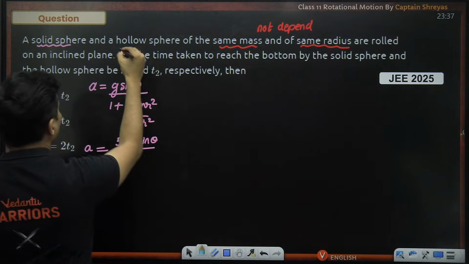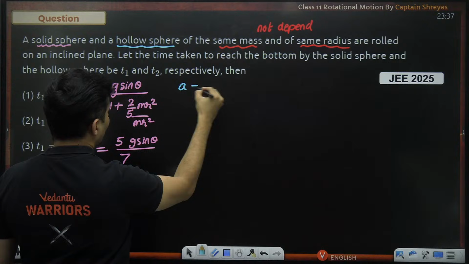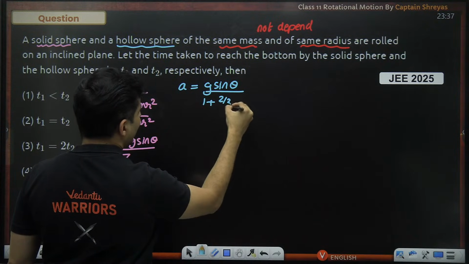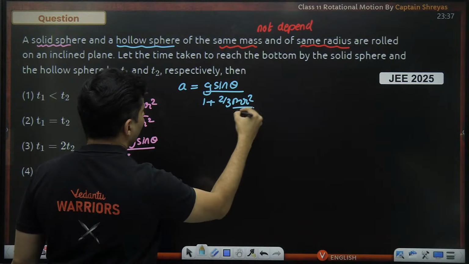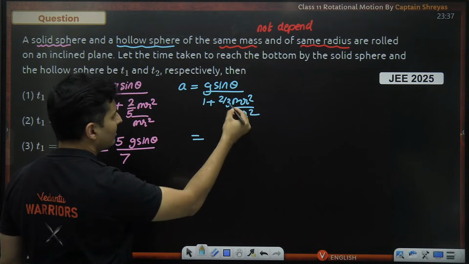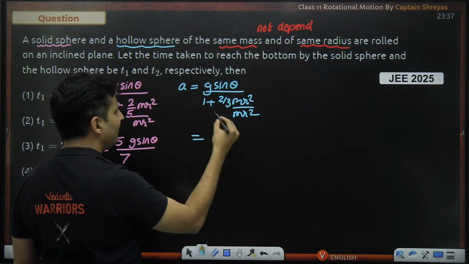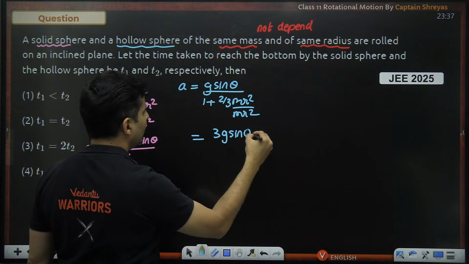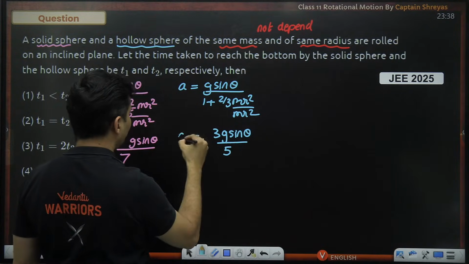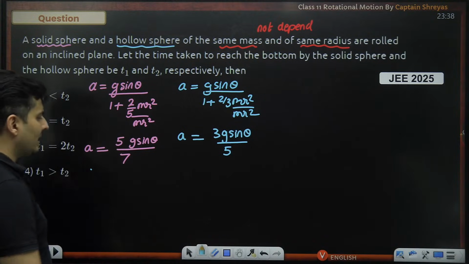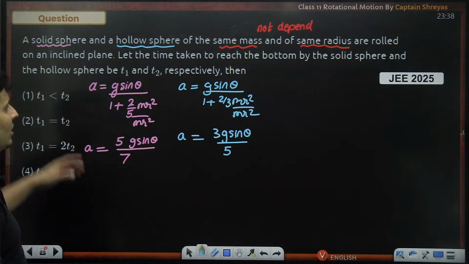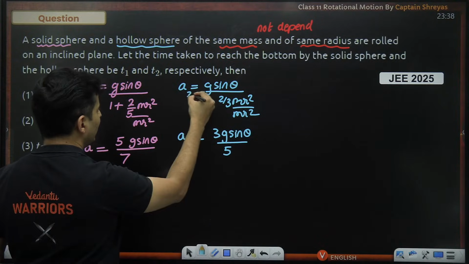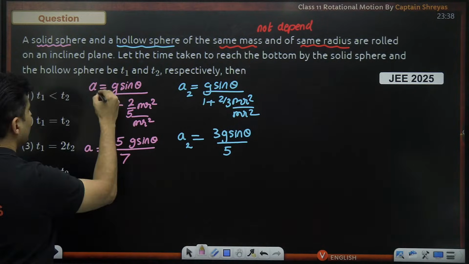If you talk about the hollow sphere, we just did it. g sin theta divided by 1 plus (2/3 mr square) by mr square. Mr square cancels, 2/3 is there, so it will become 5/3. So 3 goes on the top, 3 g sin theta divided by 5. Now tell me which of these accelerations is bigger or smaller. For the solid sphere and hollow sphere, it's T1 and T2. So this is a2, let's say, and this is obviously a1.